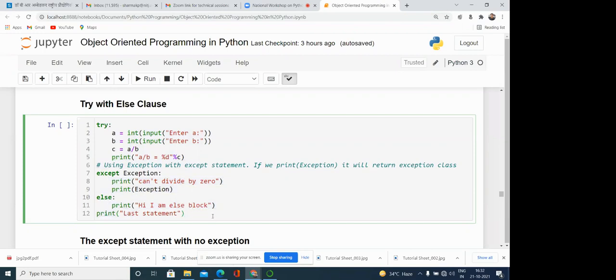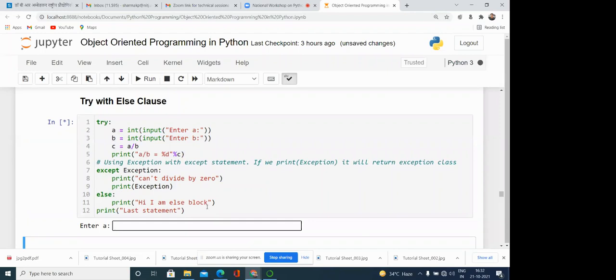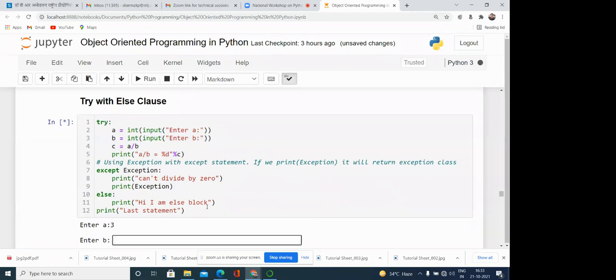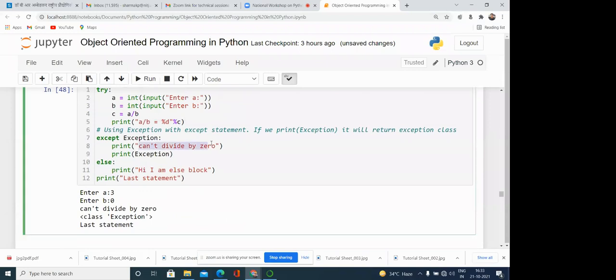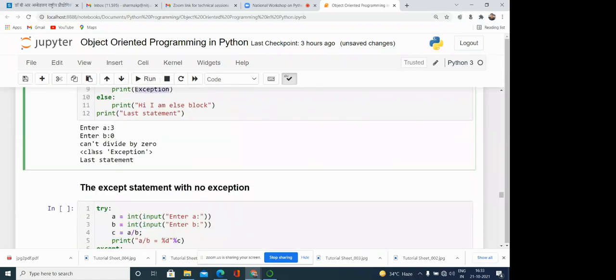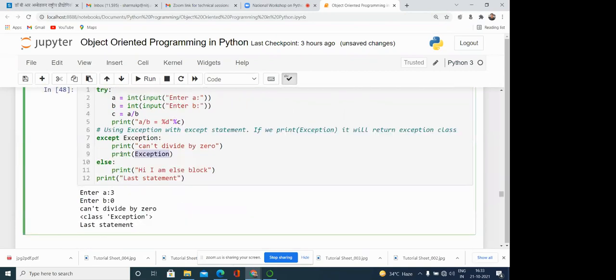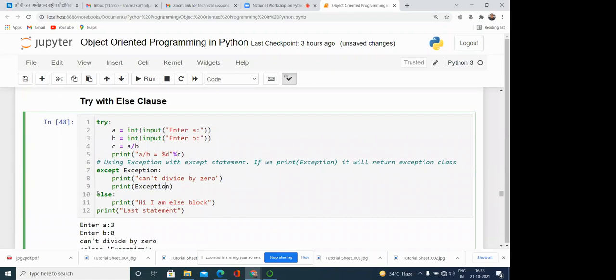So you can see 3 and then 0 at this time I'm writing, it means can't divide by 0, and then we print the exception class also. If that is not happening, the statement written in the else is going to be printed.